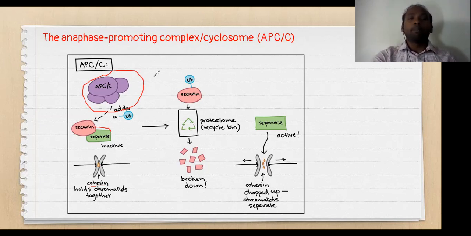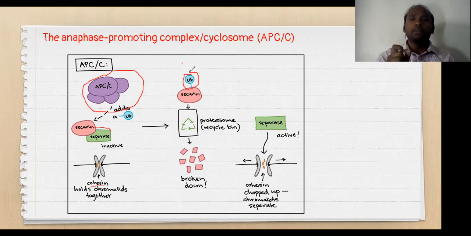Right? So in the presence of APC/C, once the M phase events, the M cyclins, are good, and all the essential events have properly taken place, this APC/C will be activated, and this activation of APC/C will directly add ubiquitin tags to the securin protein.